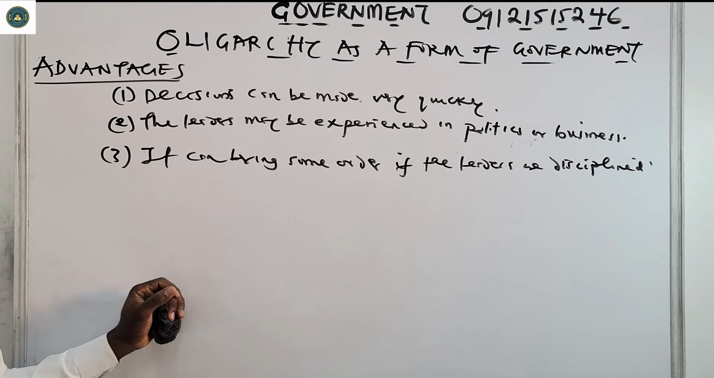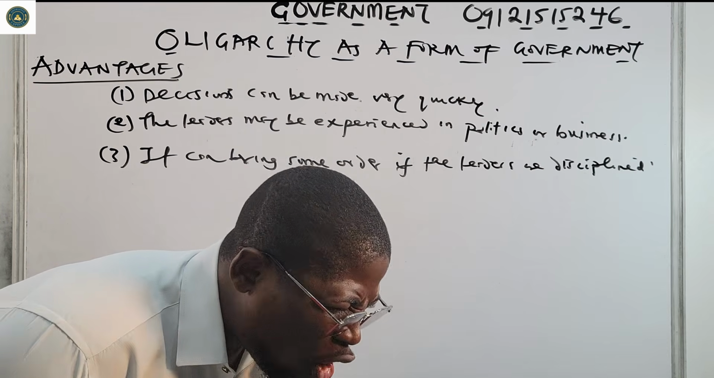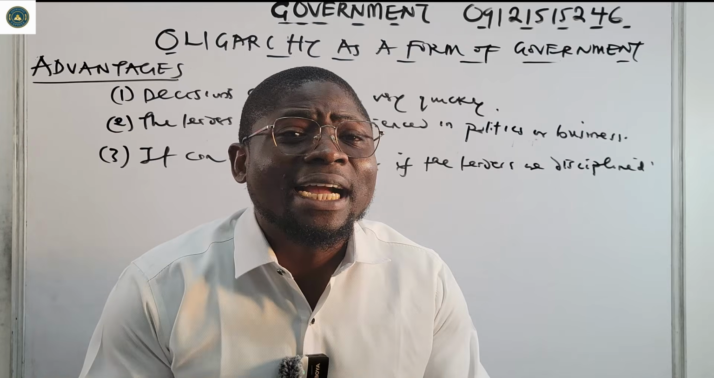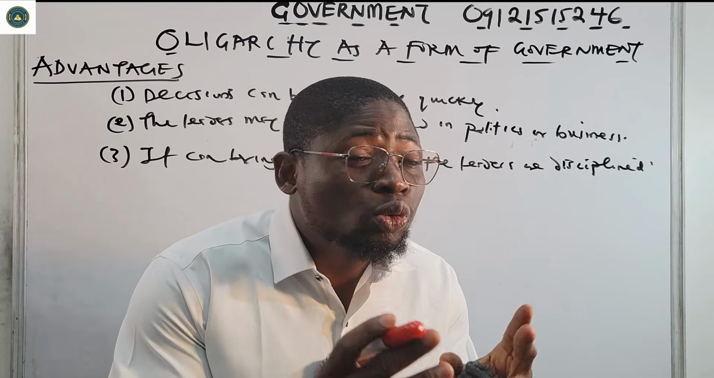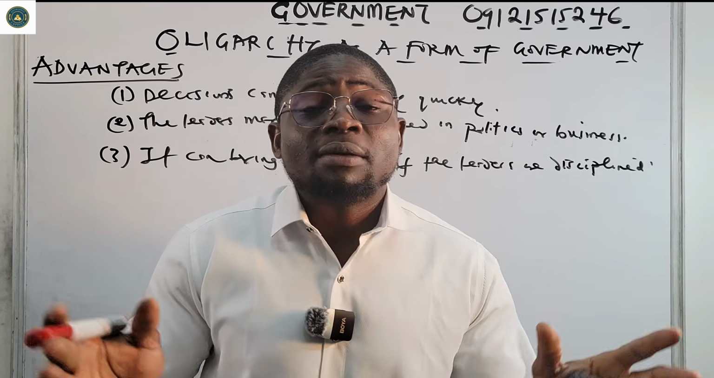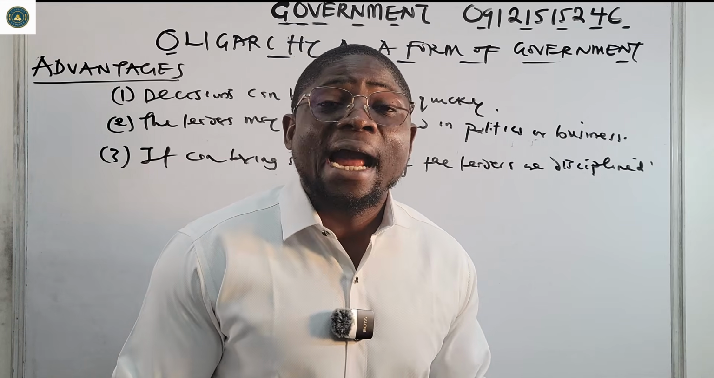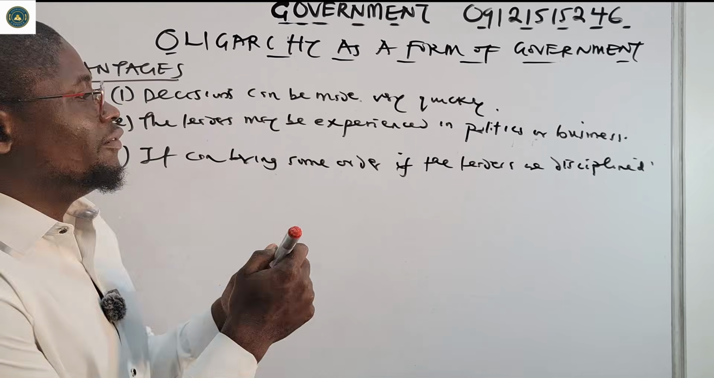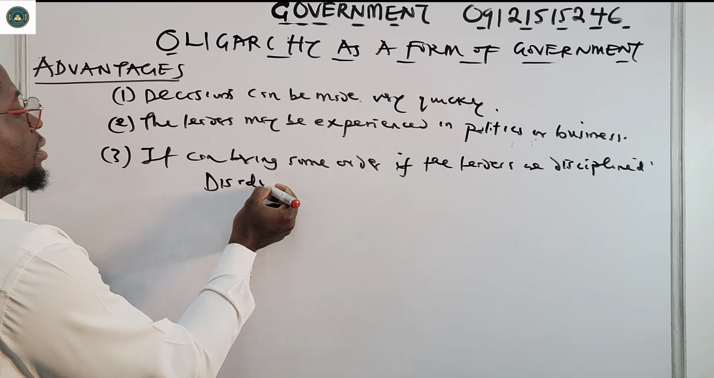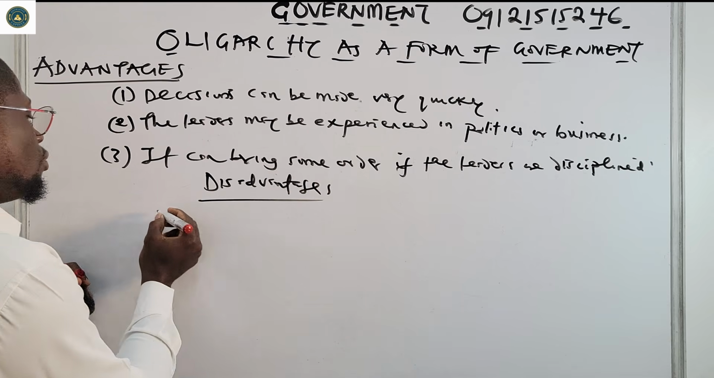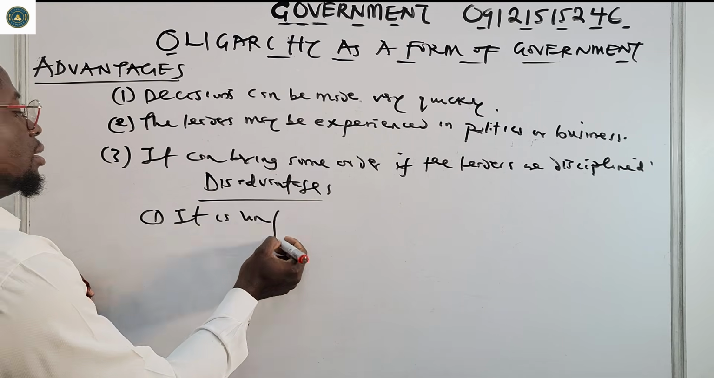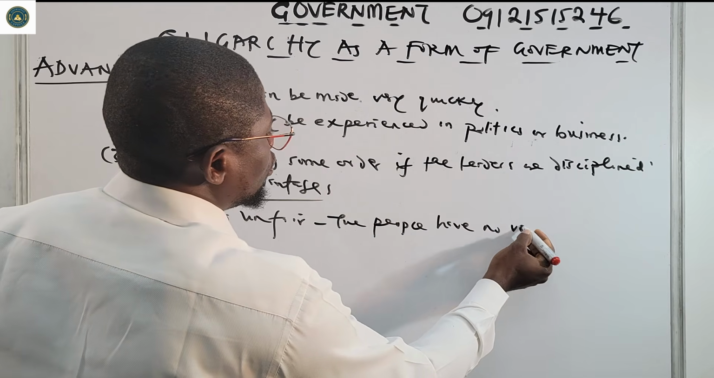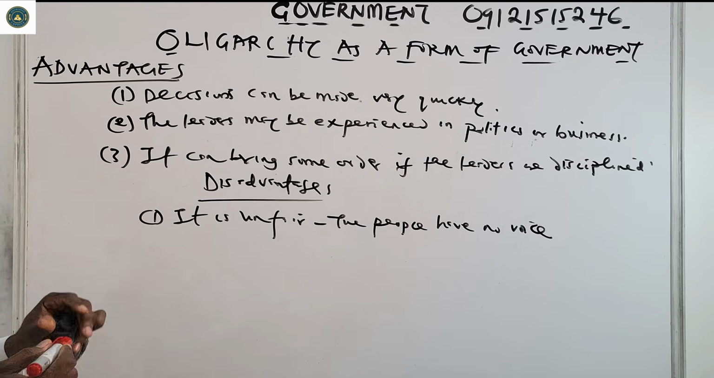Now, disadvantages. It is unfair, not fair at all, because the people have little or no voice. They cannot talk. Before you know it, decisions have been made. If you like, cry; if you like, weep; that is your business. So the people have no voice, so it is unfair. Disadvantages. Number one, it is unfair. The people have little or no voice.